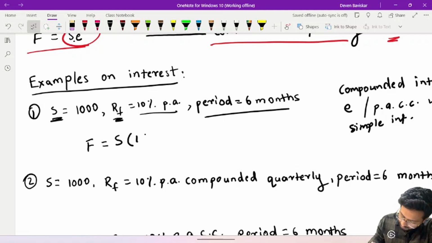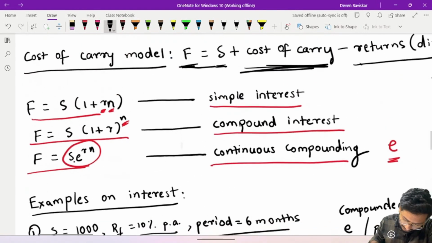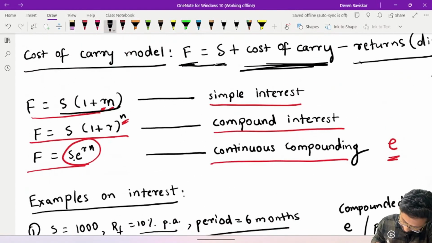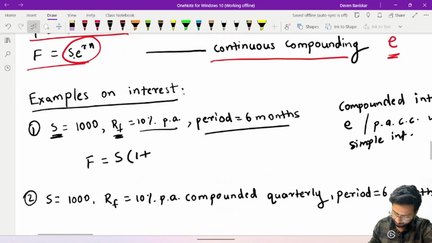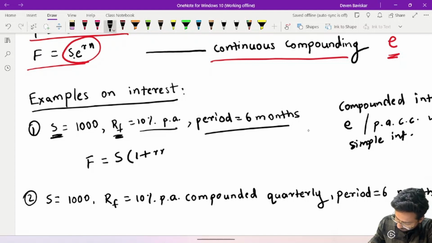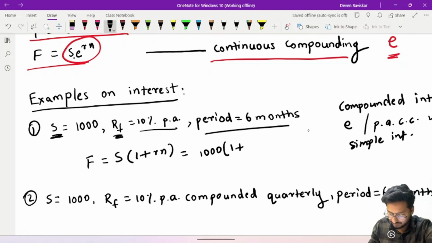Now, how are we going to calculate the value of futures? We will take up this first formula. F is equal to S into bracket 1 plus Rn. Now what is S? S is 1000. 1 plus what is your rate of interest R?